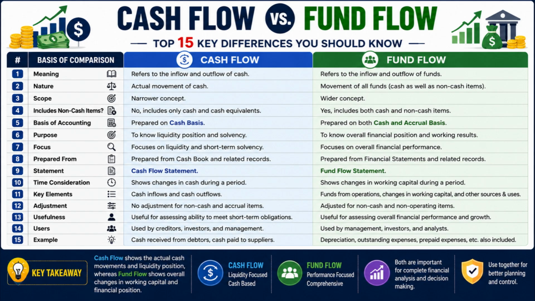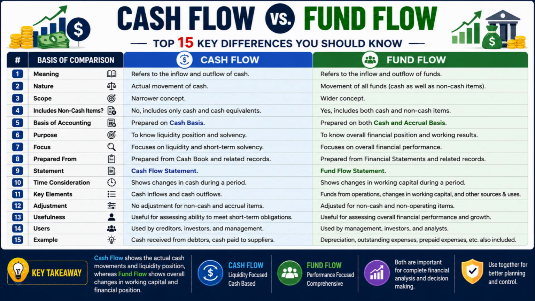Number 10. Cash flow contains cash inflows and cash outflows, whereas fund flow contains sources and applications of funds. Number 11. Cash flow does not adjust for non-cash expenses like depreciation, whereas fund flow considers non-cash and non-operating items. Number 12. Cash flow is useful for analyzing the ability to meet short-term obligations, whereas fund flow is useful for analyzing long-term financial stability.